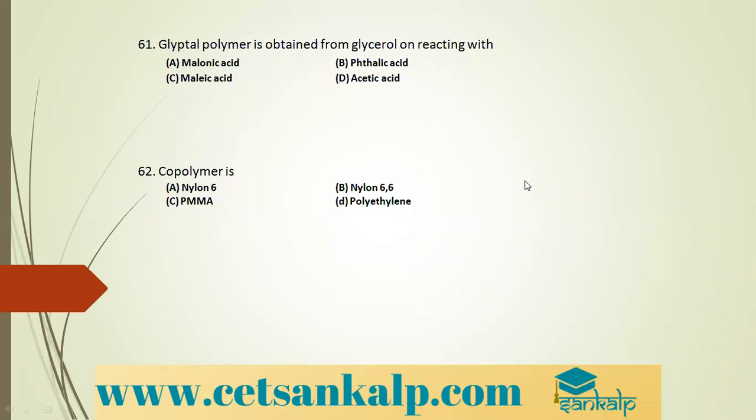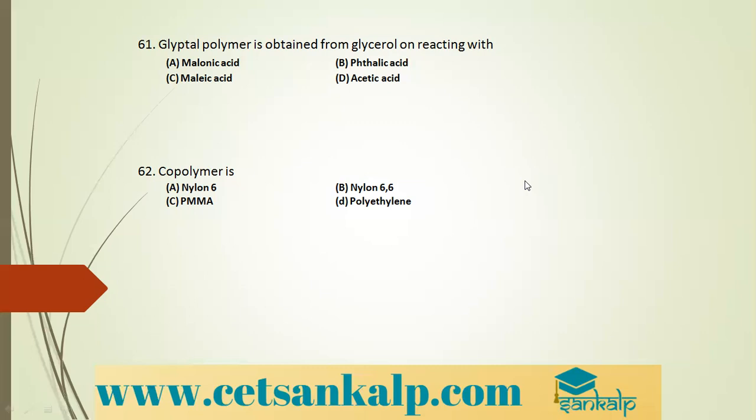So in the previous class, we had discussed the questions on chemistry in everyday life, and we had started with some of the questions on polymers. If I'm not wrong, the 62nd question was the last question we had discussed: a copolymer is. And we know what a copolymer is, right? Copolymers are those in which two or more different types of monomers are involved. When different monomers are involved, we call them copolymers.